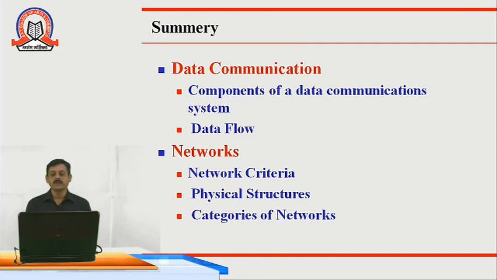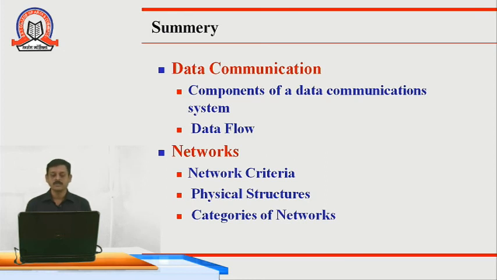In components of data communication, we have seen the 5 basic components, that is sender, receiver, data, transmission media and protocol. We have seen the flow of data, that is simplex, half duplex and full duplex, as well as we have seen the different networks.